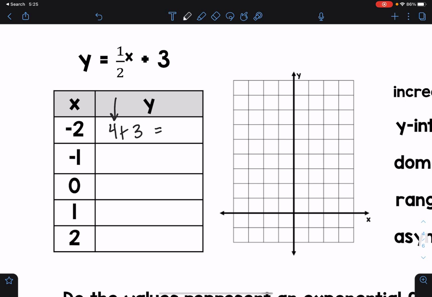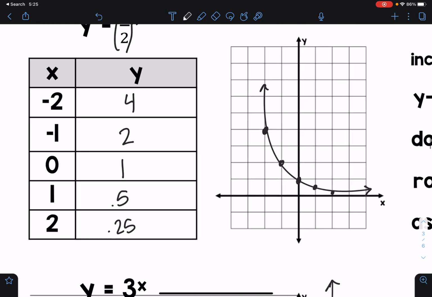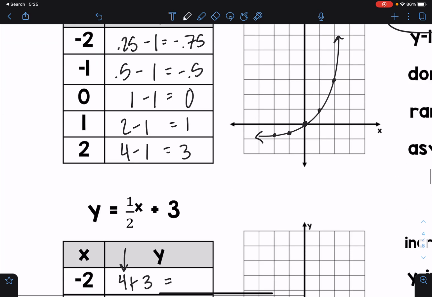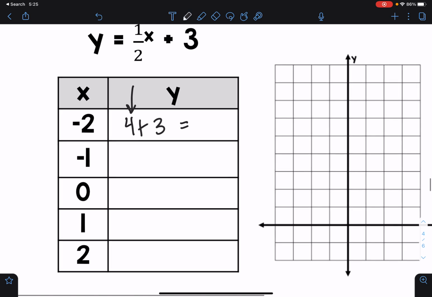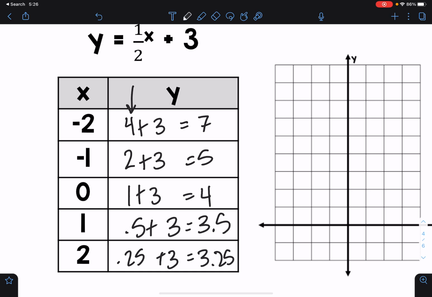I'm getting this number because I'm looking up here at my table of values. I already know 1/2 to the x power, but now I'm just adding 3. And so that gives me 7. 2 plus 3 is 5. 1 plus 3 is 4. 0.5 plus 3 is 3.5. And then I have 0.25 plus 3, which is 3.25.